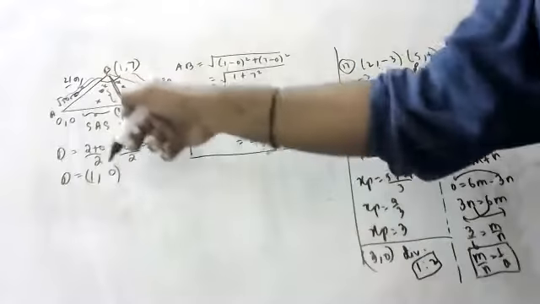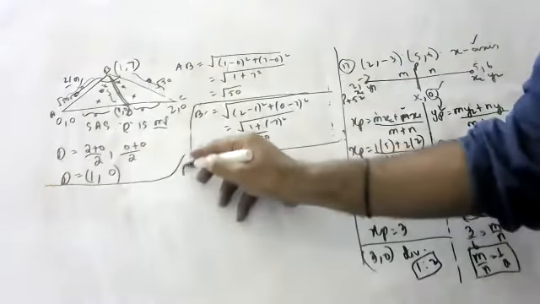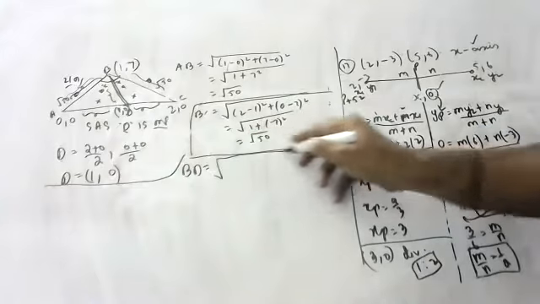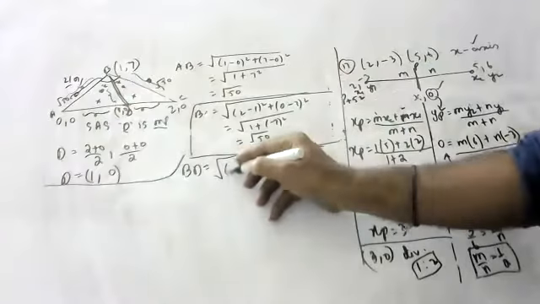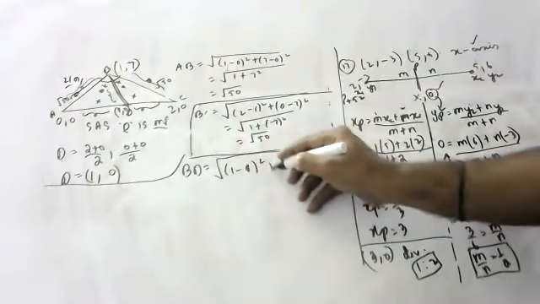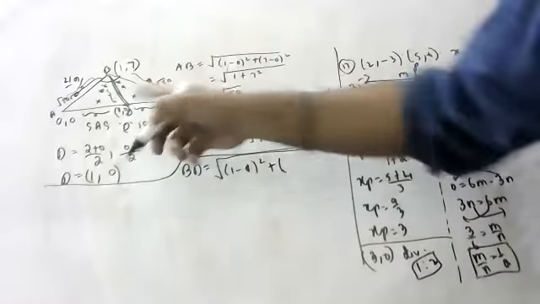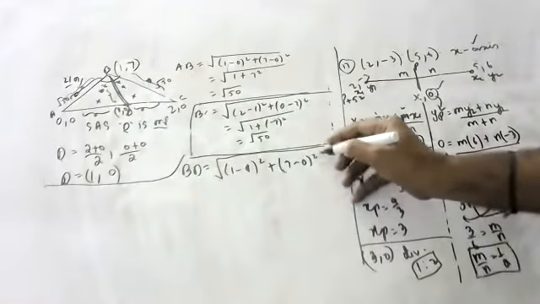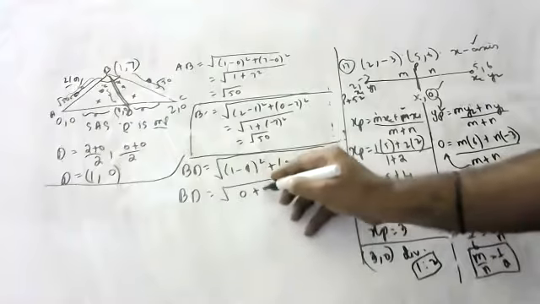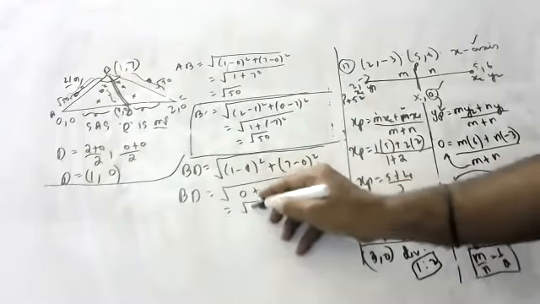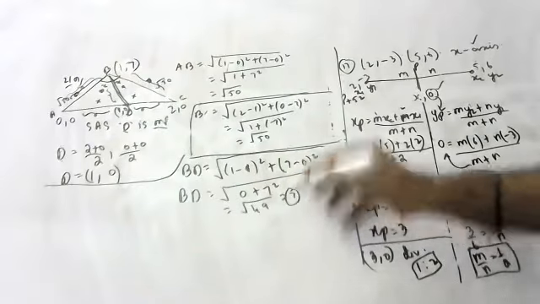Now let's find the BD distance. What is the BD distance, children? Under root of (1 minus 1) whole square plus (7 minus 0) whole square. Root of 0 plus 7 square, 49. 7. 7 is the answer.